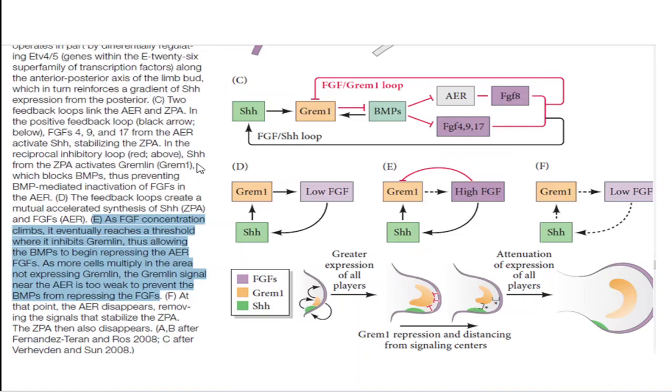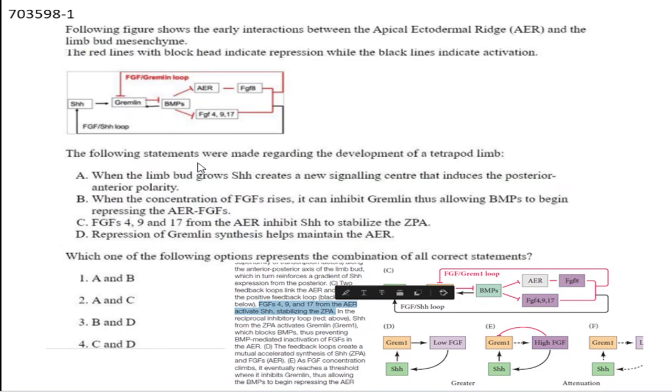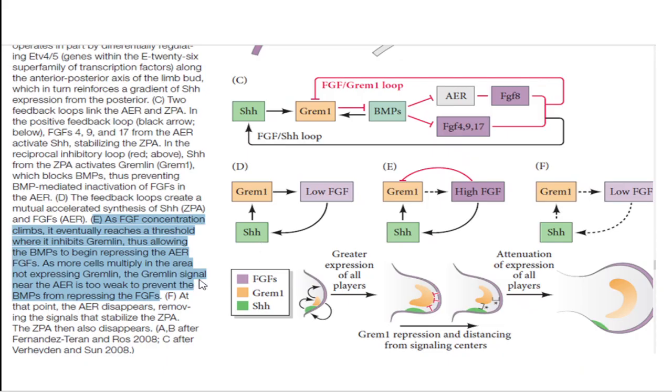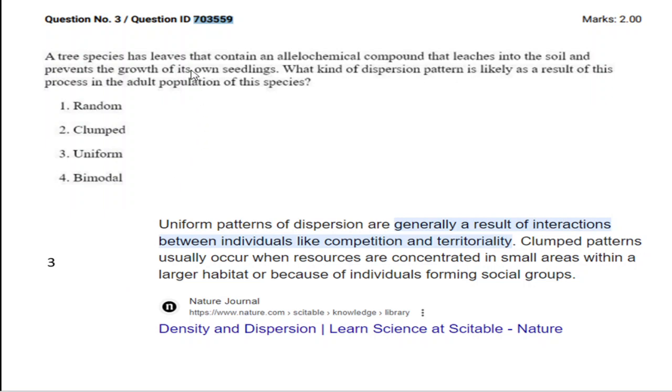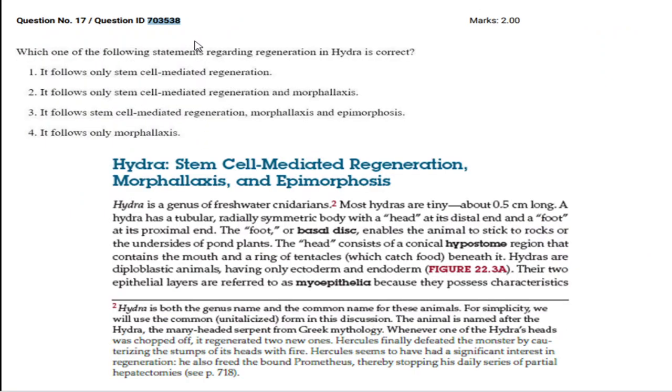In the recent Gilbert book you can find this. For this particular question, option A and option B alone are correct, because FGF4 and FGF8 from the AER will be activating sonic hedgehog signaling. At the same time, repressive Gremlin signaling will be repressing the AER. So here you can find it. Next, some students challenged question ID 703559.